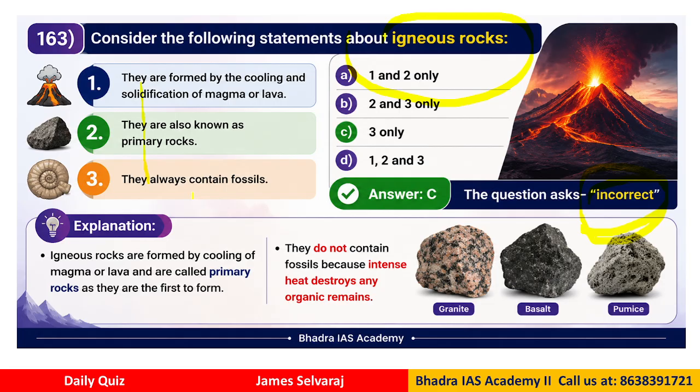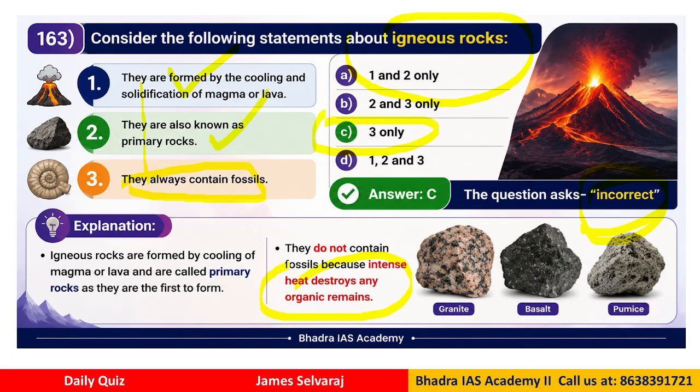So when you are talking about which is not correct, the correct answer would be 3 because statement 1 is correct. They are formed by the cooling and solidification of the lava. They are also known as the primary rocks, but they always contain fossils is wrong. Why? Because they form from such a high density heat, we can say, therefore there is no chance for any organic things to survive, right?